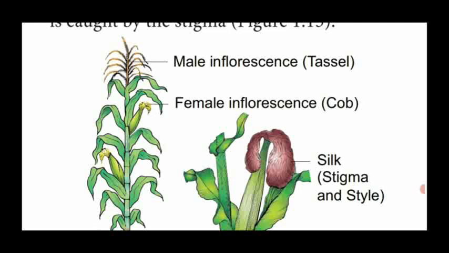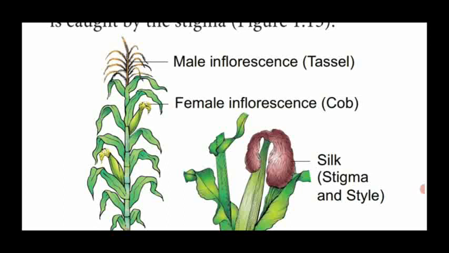It produces 2 types of inflorescence. One is the male inflorescence, produced terminally, that is at the tip. Another one is the female inflorescence, which is produced on the lower branches and also on the lateral side of the branches, which is called the cob. The male inflorescence is named the tassel. When the wind blows lightly, it shakes the male inflorescence to drop the pollen grains onto the female inflorescence, the cob.